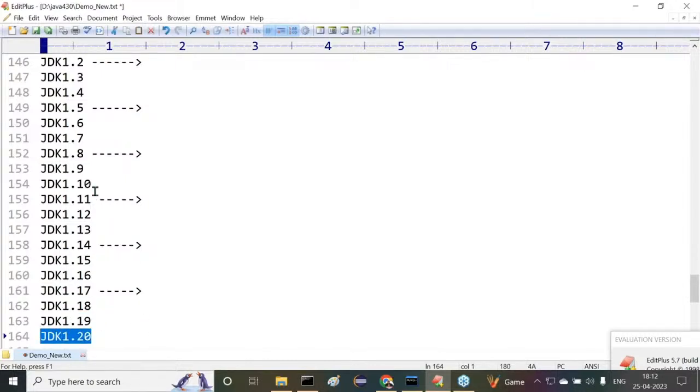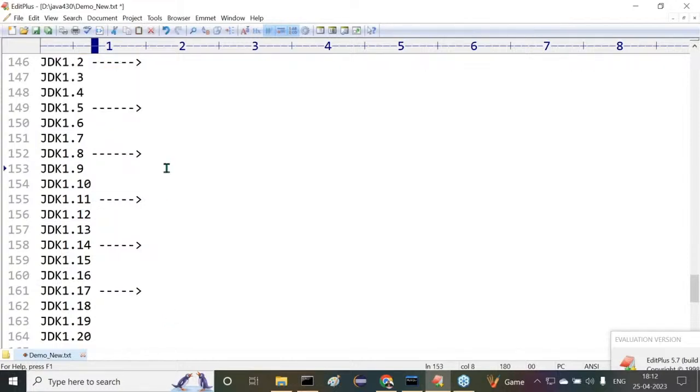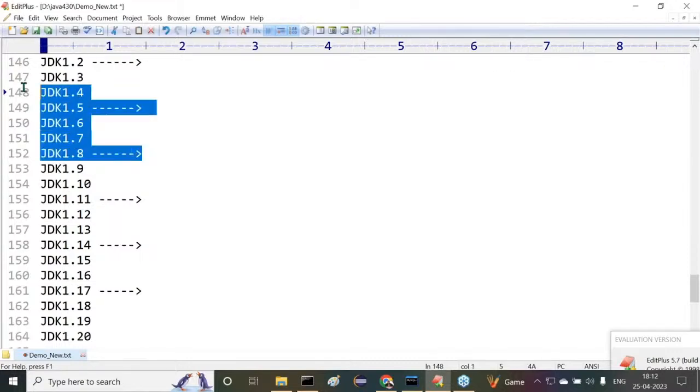But I'm telling you, up to the JDK 8th version, Java is stable, completely stable. Afterwards, Java is coming in a rapid manner. Rapid manner in the sense, what is the meaning of it? In a hurry-burry manner, Java versions are coming. Even the software industry utilized Java up to the 8 version in a stable manner.